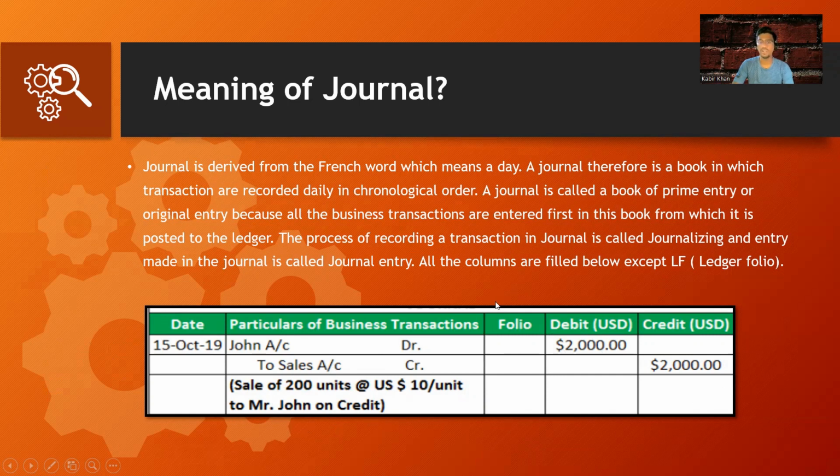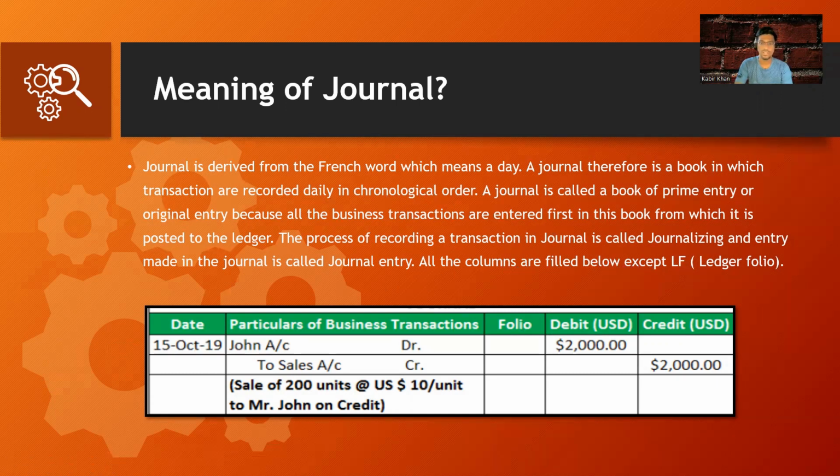One of the most important CPT questions is that all the columns are filled below except the ledger folio. When we are booking the journal, we put the details in each and every column except the folio, which is the ledger folio column. We add this column at the time when we are transferring the balances to the ledgers. For that reason, I have added the point: all the columns are filled below except the ledger folio column. And we will record the transactions in the chronological order, I mean, in the order in which the transactions occur.